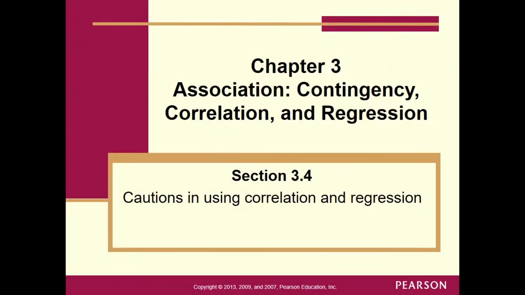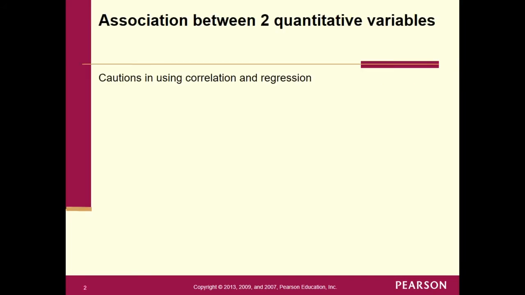Good day, stat students. Today we're going to talk about section 3.4, and there are some cautions in using correlation and regression analysis. The good thing is that we've already talked about a couple of these. For instance, outliers. We've talked about how outliers would change the value of the correlation coefficient, and if you had outliers in your data, they would also shift the sample regression line. So outliers, you've got to pay attention to them too.